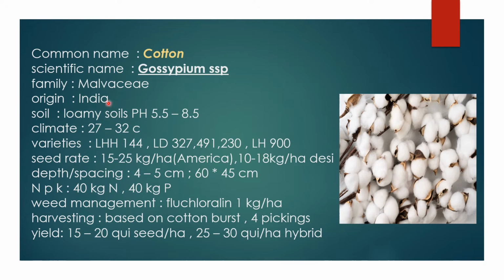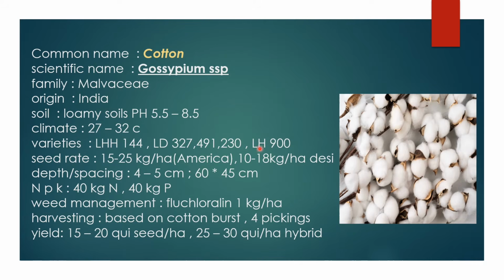The soils required for cotton cultivation are loamy soils, and a pH range of 5.5 to 8.5 is the most suitable. The climate is 27 to 32 degrees Celsius for the entire growth of the plant. The varieties are mainly LHH 144, LD 327, LD 491, LD 230 and LH 900.